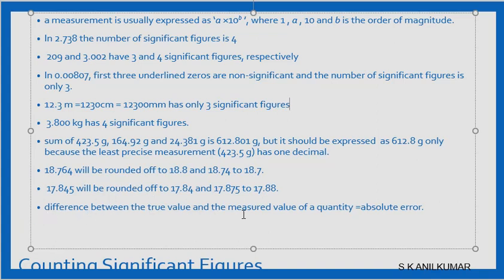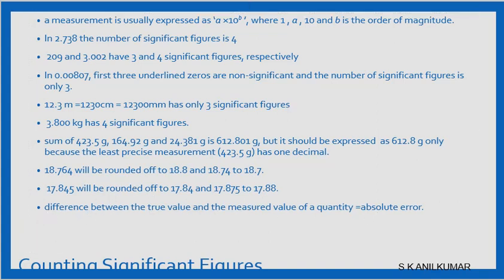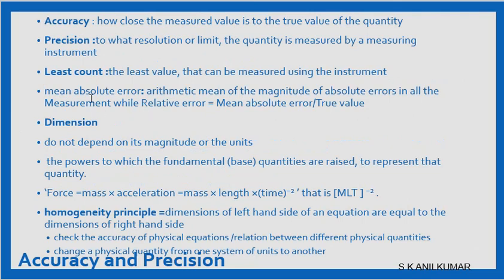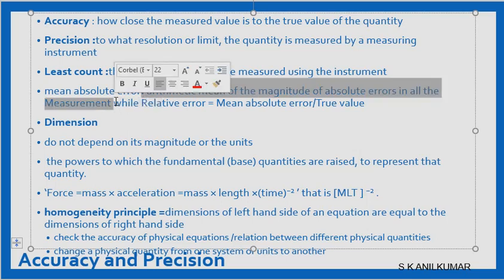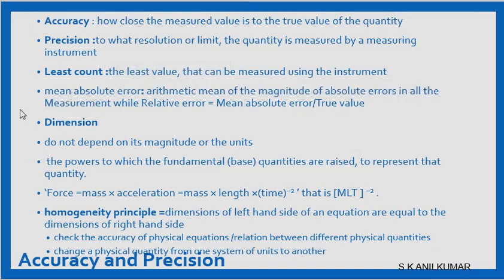Difference between the true value and the measured value is the absolute error. Whenever we measure, there will be an absolute error. So now there could be multiple absolute errors depending upon how many times we measure. So what is mean absolute error? Mean absolute error is the arithmetic mean of the magnitude of all the absolute errors.